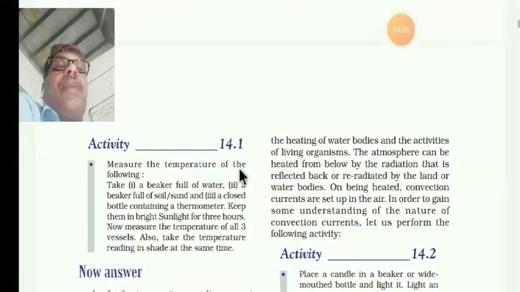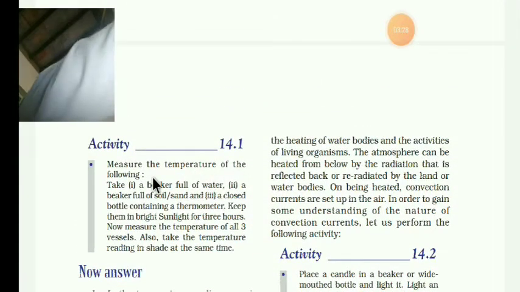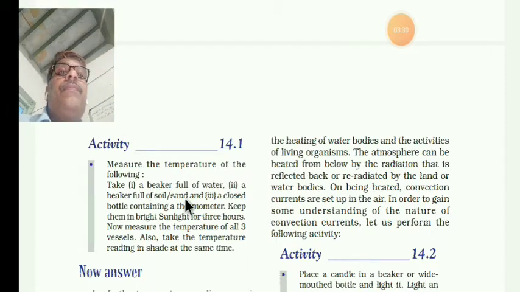Now we'll see the activity. Measure the temperature of the following. Take a beaker full of water and a beaker full of soil or sand. We can take two separately, and a closed bottle containing a thermometer. Keep them in the bright sunlight for 3 hours. Then you have to observe and measure the temperature of these three.